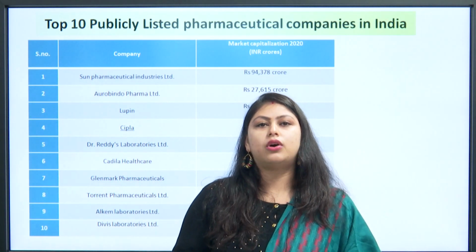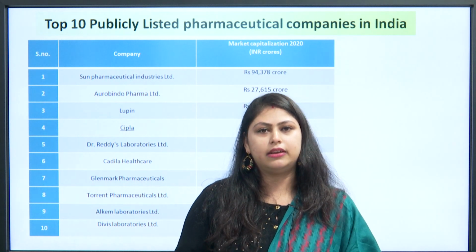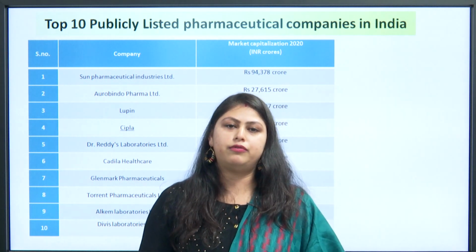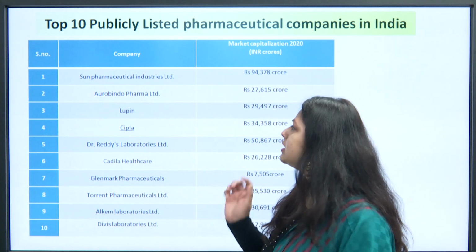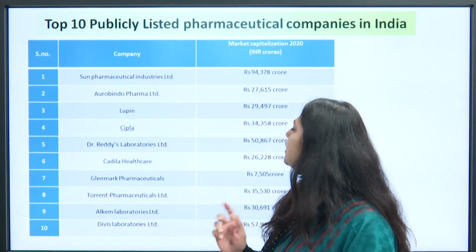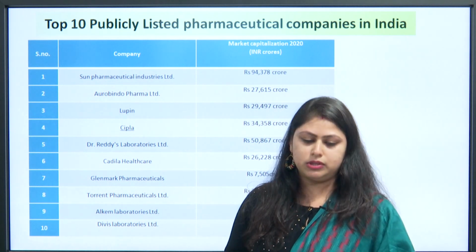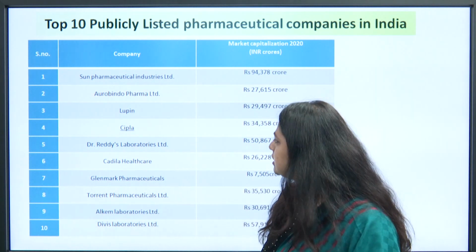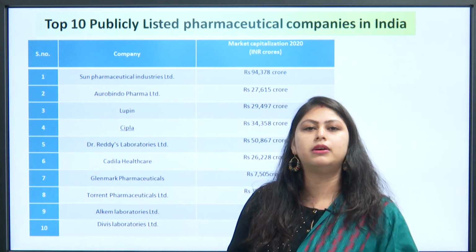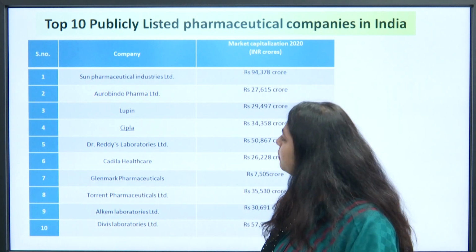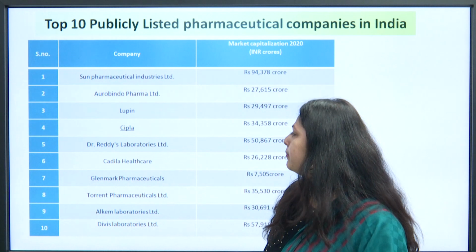So this is the top 10 pharmaceutical companies in India. I have listed the names of the pharmaceutical companies according to their ranks along with their market capitalization. Number 1 is Sun Pharmaceutical Industries Limited, second is Aurobindo Pharma Limited, then Lupin, then Cipla.